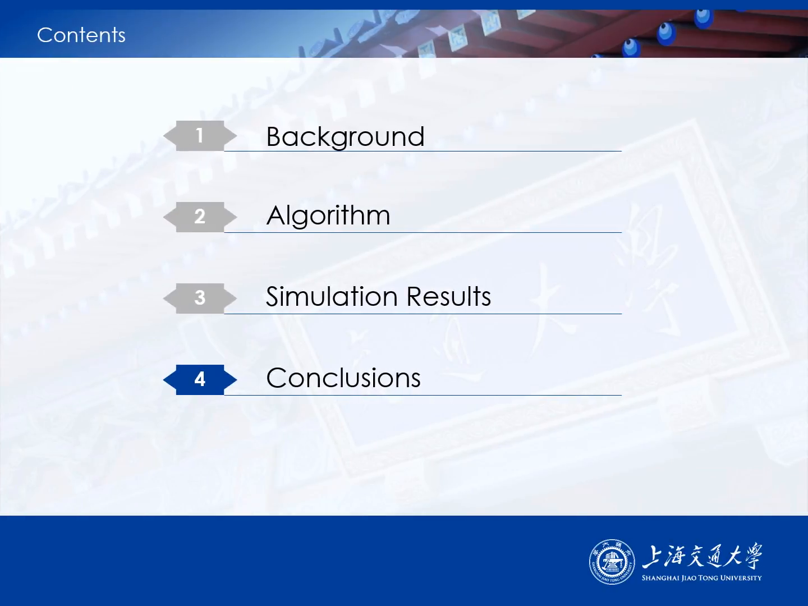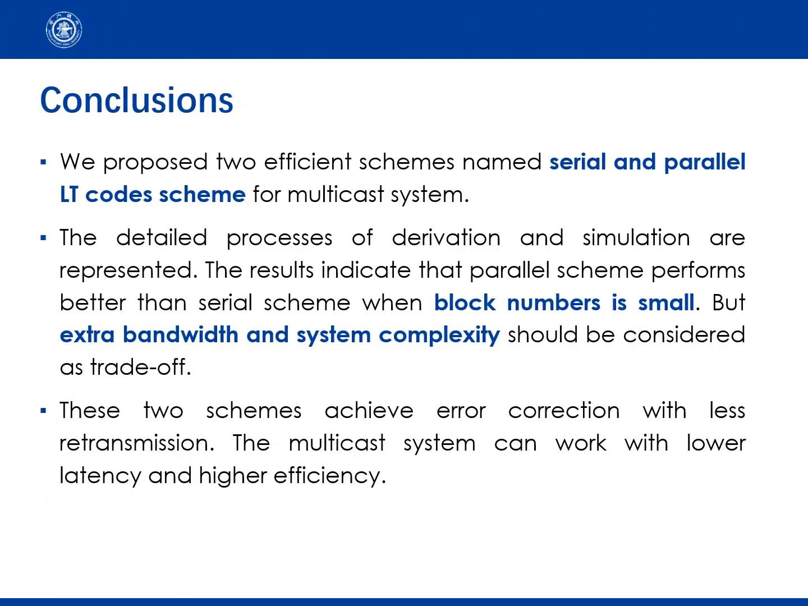Then are the conclusions. In this paper, we proposed two efficient schemas named serial and parallel LT code schema for multicast system. The detailed processes of derivation and simulation are presented. The results indicate that parallel schema performs better than serial schema when block number is small. But extra bandwidth and system complexity should be considered as a trade-off.